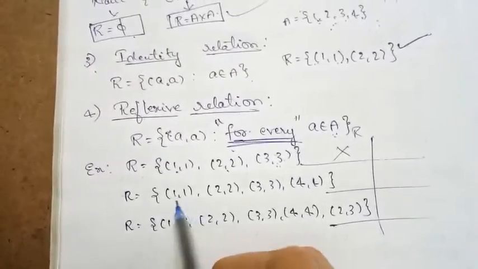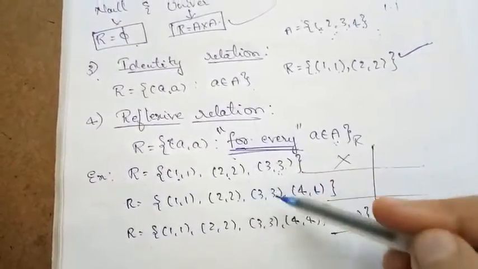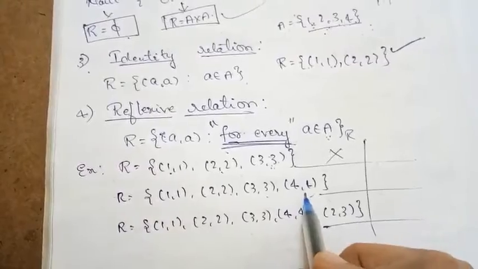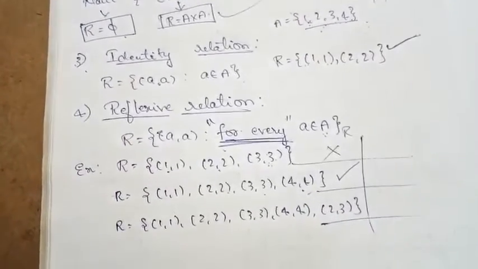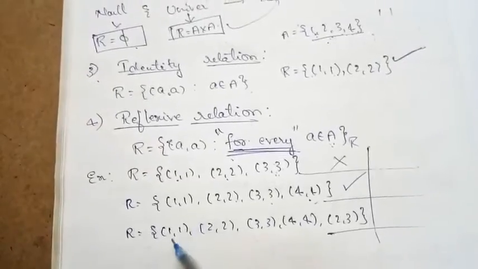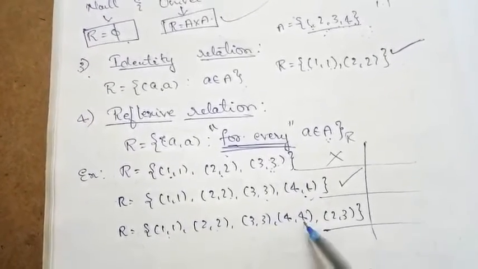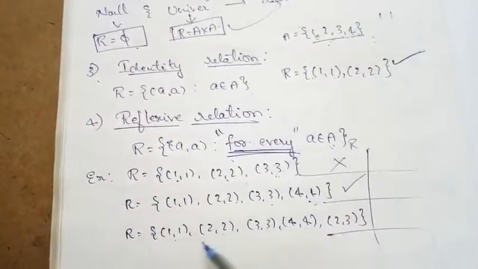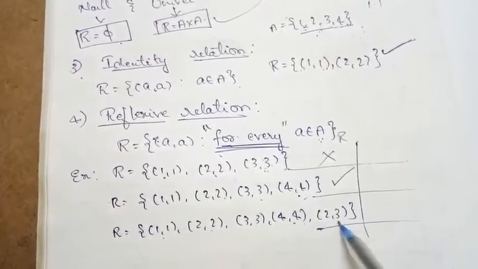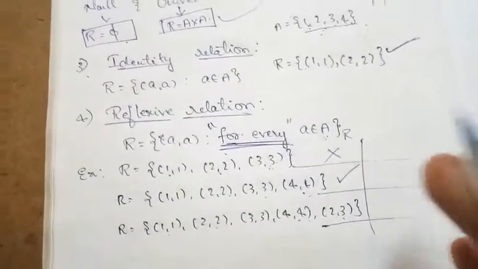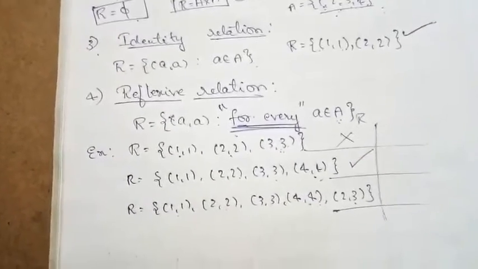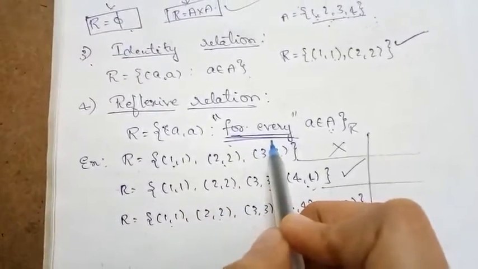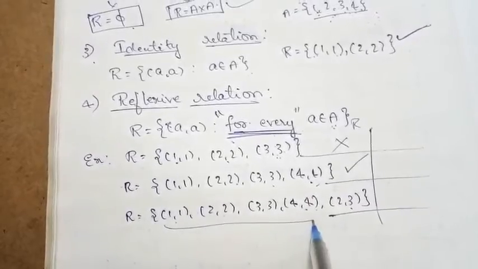The next: (1, 1) is there, (2, 2) is there, (3, 3) is there, (4, 4) is there. So for all 4 elements of the set A, we have the doublet. So this relation is a reflexive relation. What about this one: (1, 1), (2, 2), (3, 3), (4, 4) and (2, 3)? For all the elements of the set A, we have the doublets. Along with that, we have one more ordered pair. What the reflexive relation is saying is that there must exist doublets for every a belonging to A.